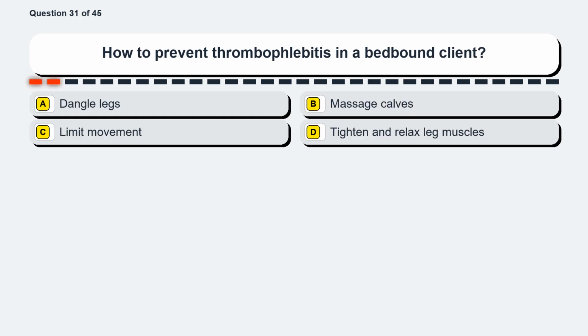Question 31. How to prevent thrombophlebitis in a bed-bound client? Option A, dangle legs. Option B, massage calves. Option C, limit movement. Option D, tighten and relax leg muscles.